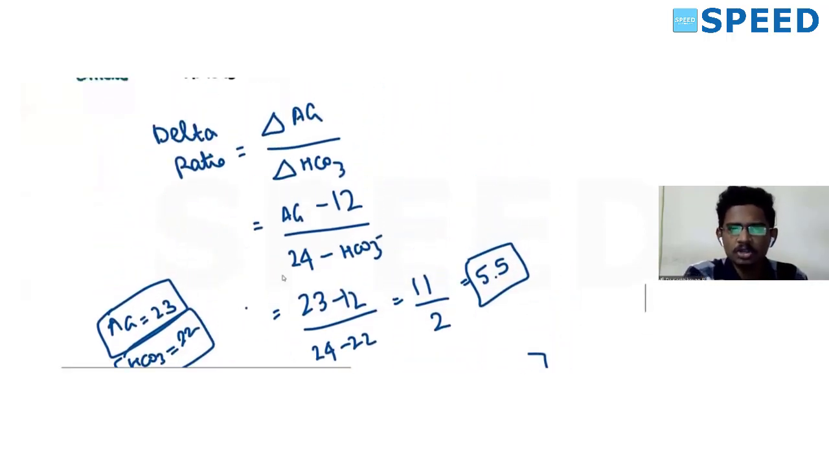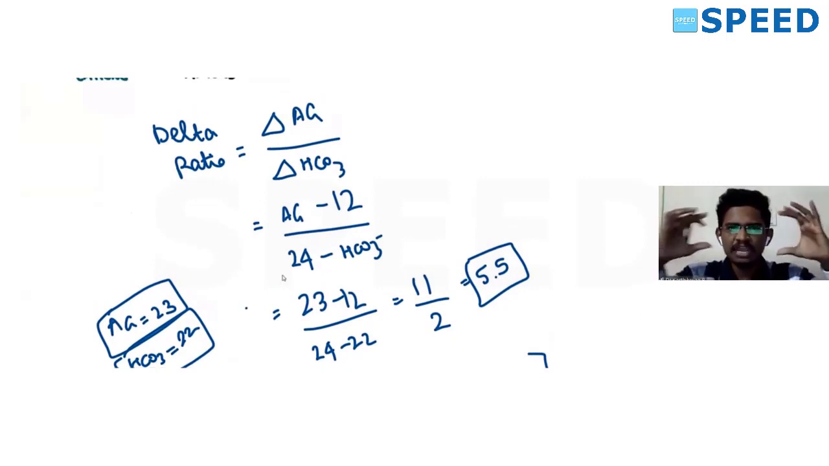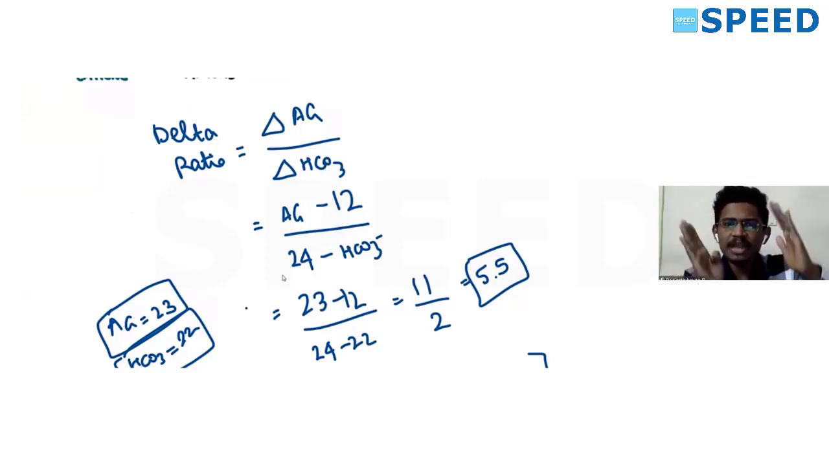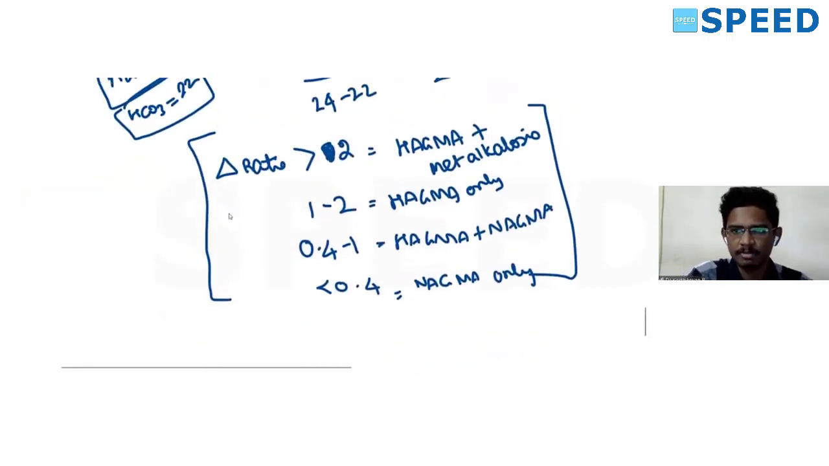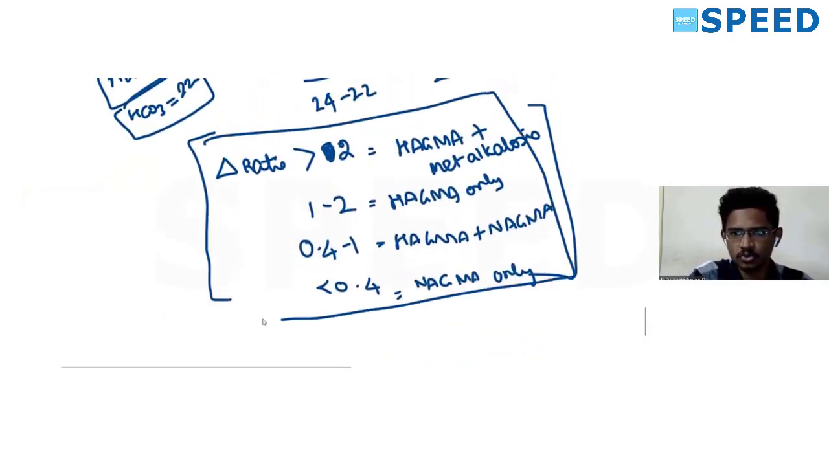See what I told: whatever bicarb is lost, that much anion gap is increased. So if the ratio is between 1 to 2, then only HAGMA is happening. Yes or no? And if metabolic alkalosis is happening, what will happen to the bicarb change? It will be very less. So the numerator will be very much increased in delta ratio. So more than 2 will constitute HAGMA plus metabolic alkalosis. So remember with respect to delta ratio.